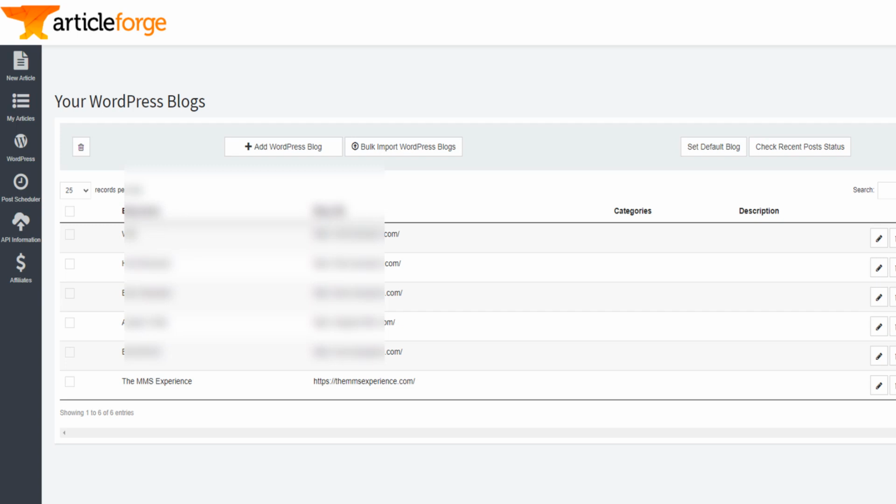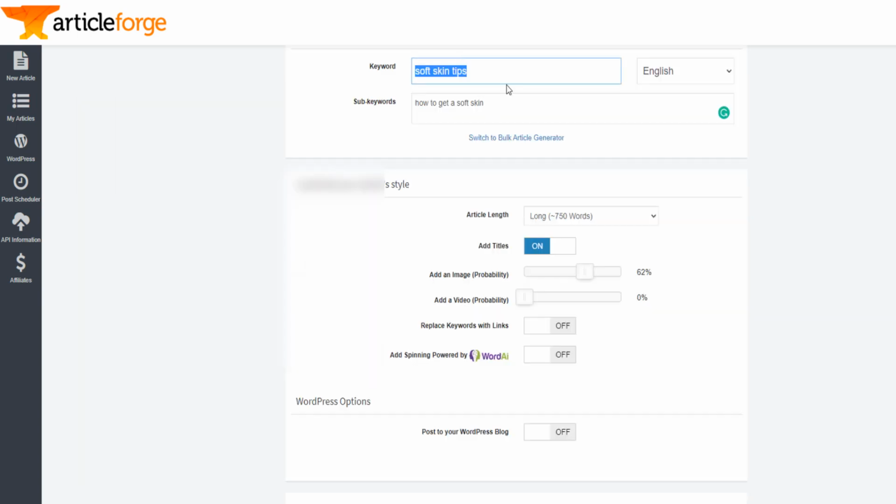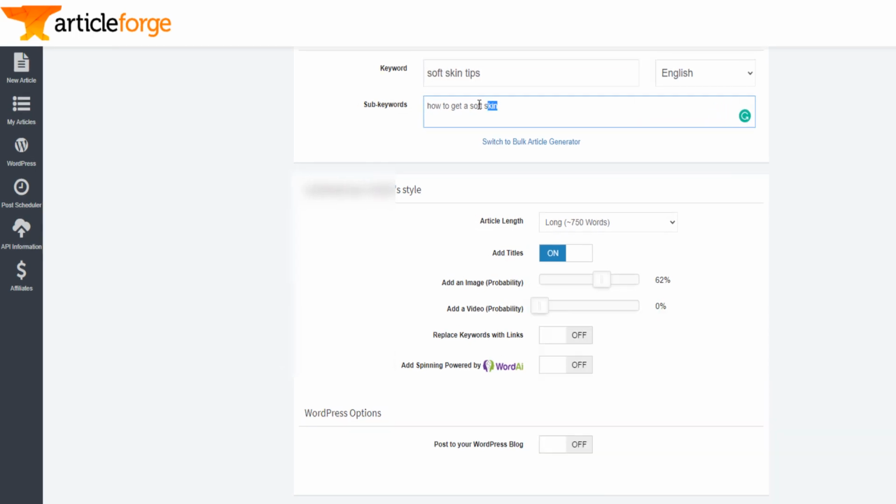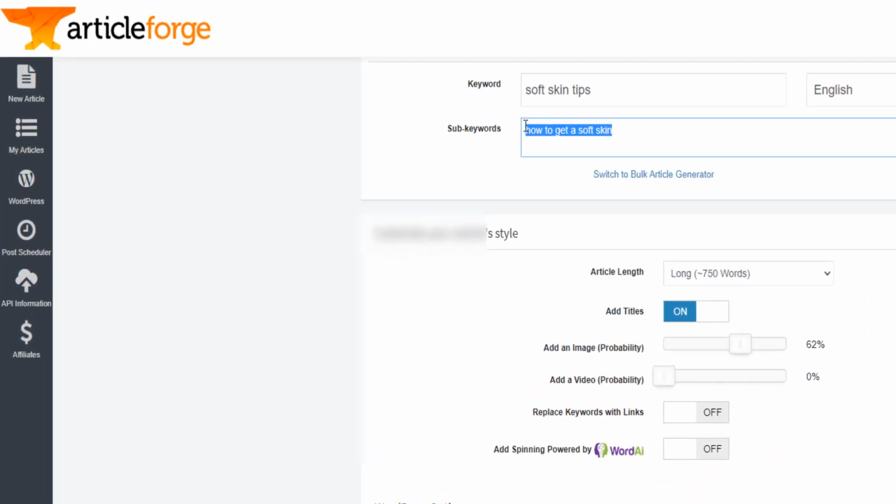Now let's go back to Article Forge 2.0. Suppose I want to write an article about soft skin tips. Let's say you've done your keyword research using one of my videos that I cover already, and then you want to write an article about soft skin tips on your beauty blog, and you specify the sub keyword. Again, how to get soft skin. Again, the keyword is a must-have, the sub keyword is optional.